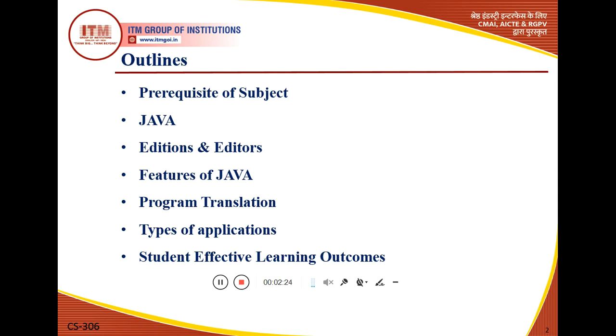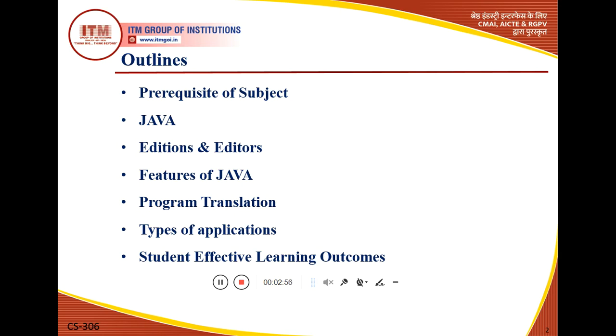Like any other programming language you studied in previous semesters, like C and C++. C++ is also an object oriented programming language, but there is some property that is not applicable to C and C++, like the property of being portable.